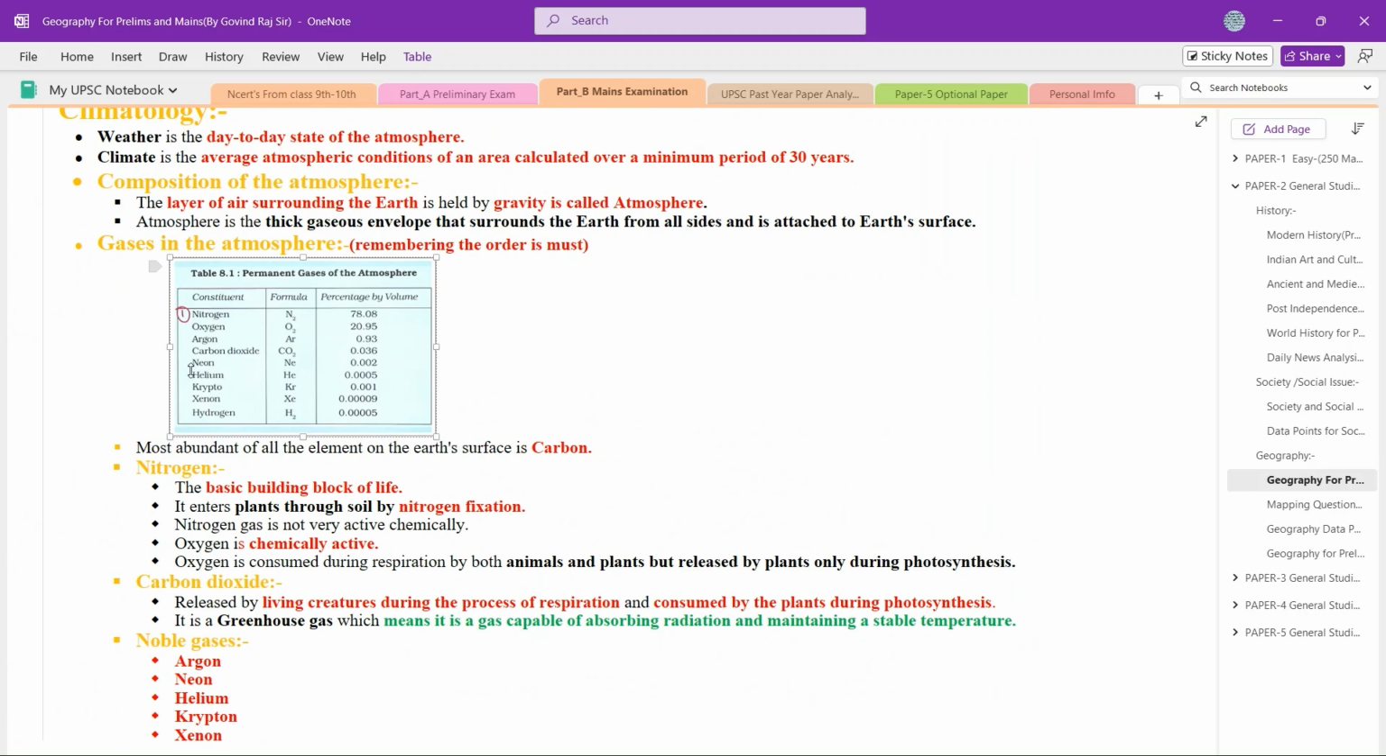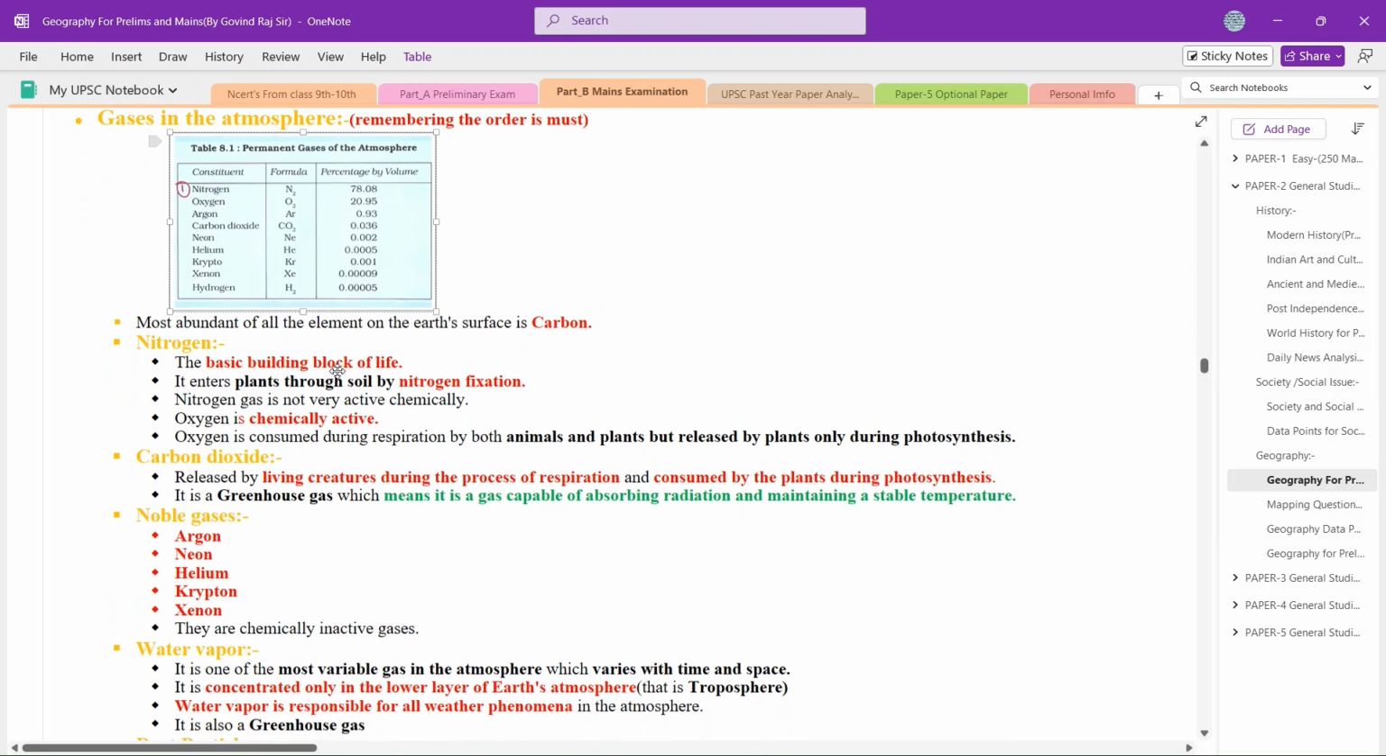Nitrogen is 78% by volume, oxygen is 20% by volume, argon is 0.93 and carbon dioxide is 0.036. So you should have a general idea. Like if you see, the most abundant of all the gases is carbon dioxide. Generally we talk a lot about carbon dioxide, we are releasing carbon dioxide, but still nitrogen is in the maximum percentage, 78.8%.